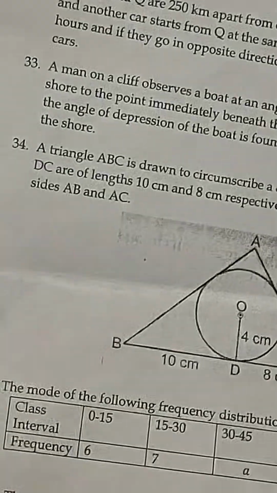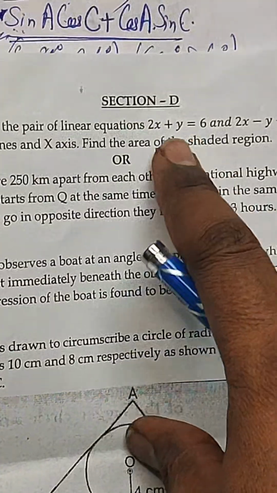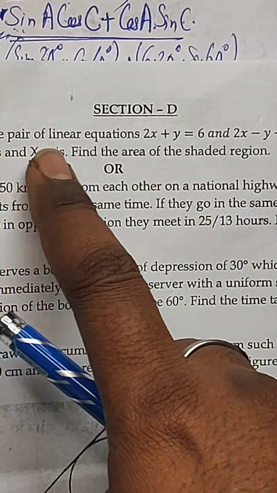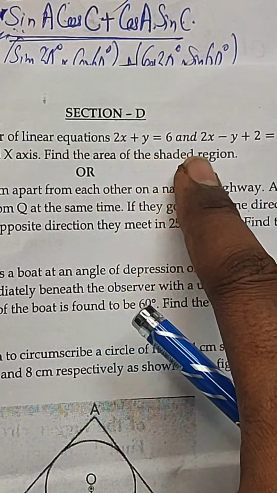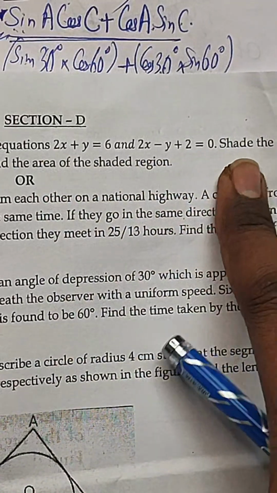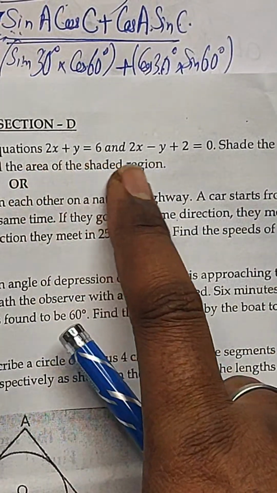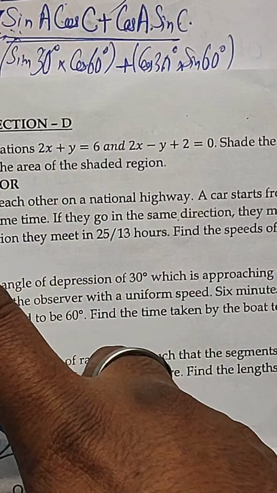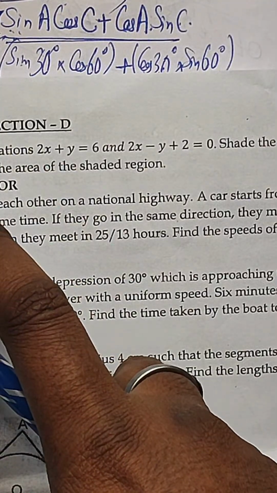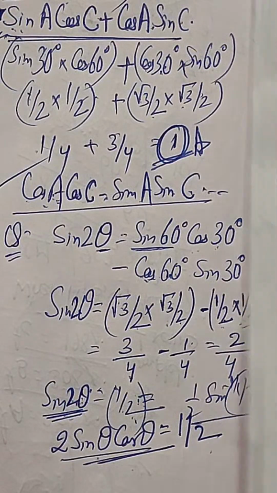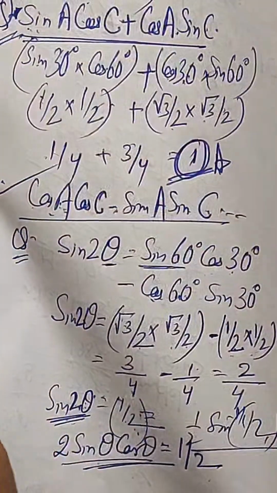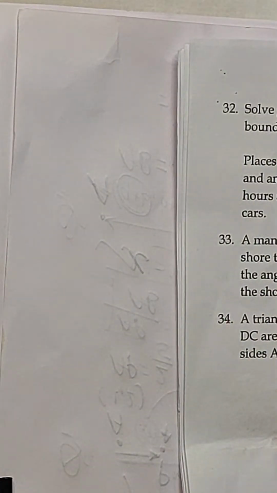So my dear friend, you can also see if these questions are coming in the exam: solve graphically the pair of linear equations 2x plus y equal to 6 and 2x minus y plus 2 equal to 0. Solve graphically the pair of linear equations. Find the region bounded by these lines and x axis. So I think we can discuss this question, my dear friend. Let us do one thing.